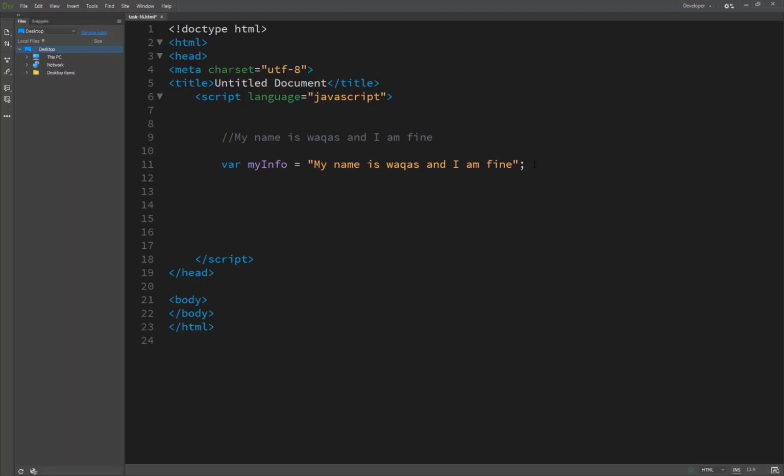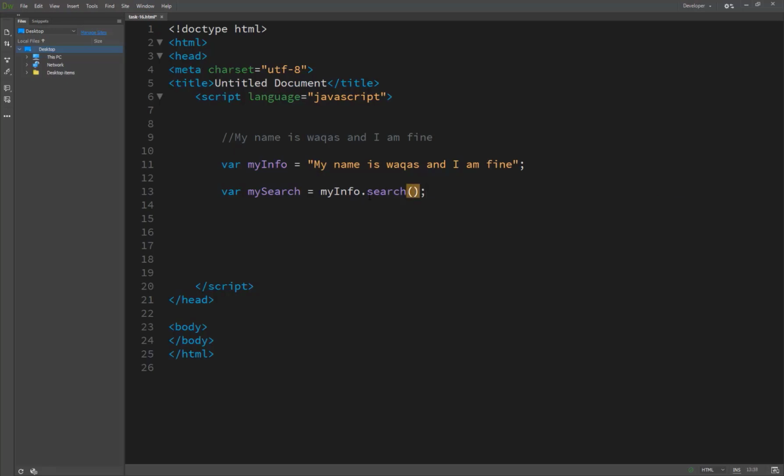And now if I really want to search where is, or name, or Wakas, and I am exist, I cannot know in which location it occurs. So we are creating a new variable called my search, equal to my info, our first variable, and then dot search.